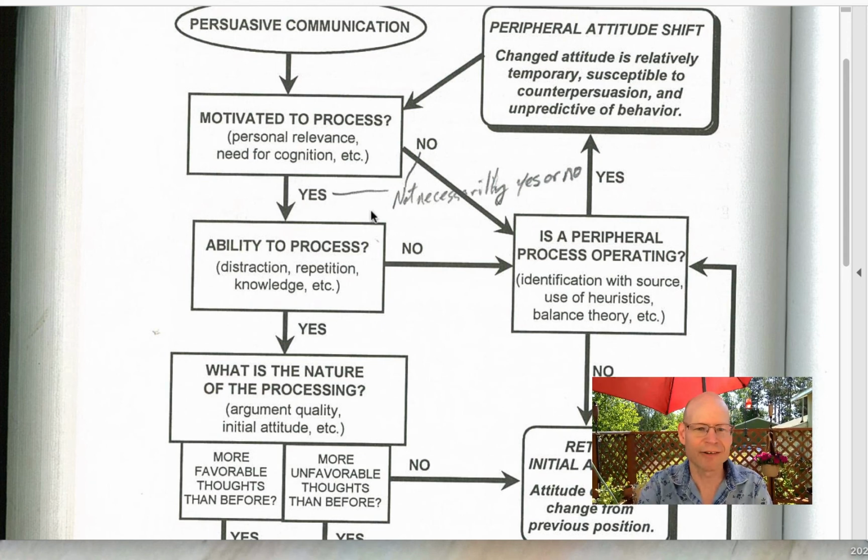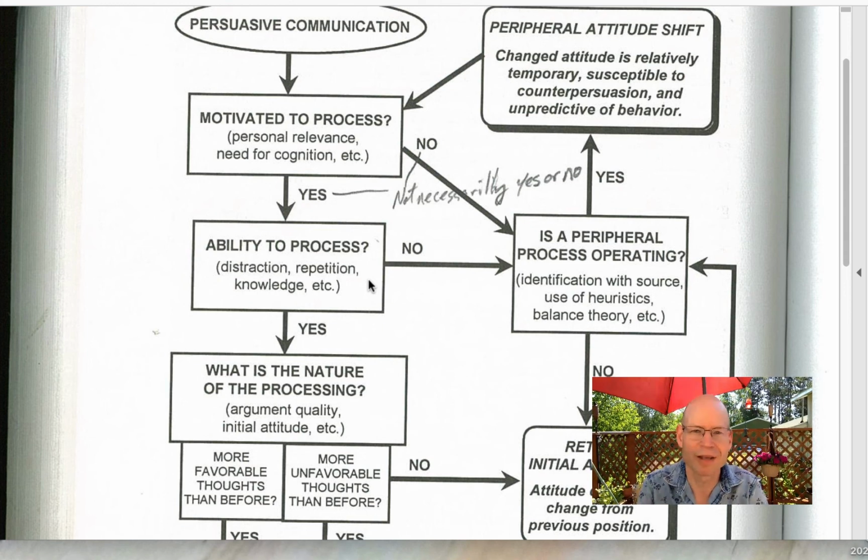So the diagram here gives a couple of examples, like, are there distractions in the area? Maybe I really want to focus on this message, but I'm outside where I have a cat down by my feet. It's chasing bugs and birds. So maybe this cat is distracting me, and I want to think about it, but I'm only half processing it. I'm trying to elaborate, but my elaboration mechanisms are kind of going in different directions. I want to say multitasking, but it's more like split attention. I can't process it very thoroughly, so I might have to take a mental shortcut to make my decision.